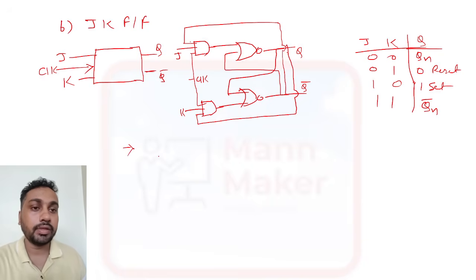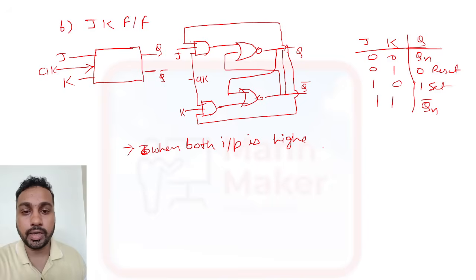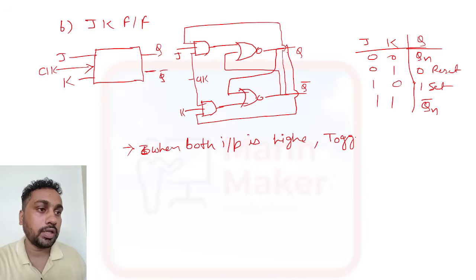So what happened? When both inputs are high, in that case it is giving Qn bar, last state bar. So it will go into toggle mode.